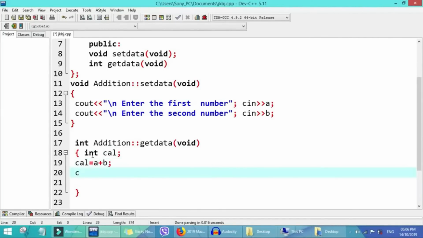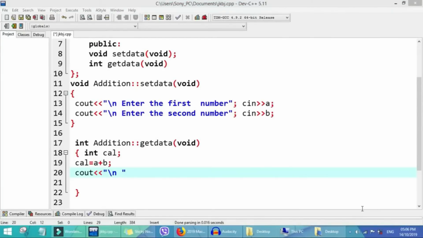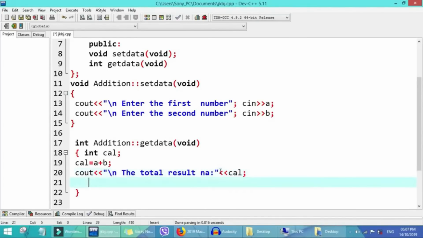So we say cout the total result, cal. For our return type, cal, since it is the last integer we collect.